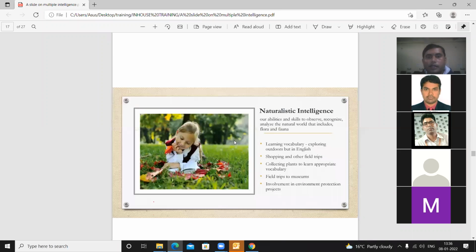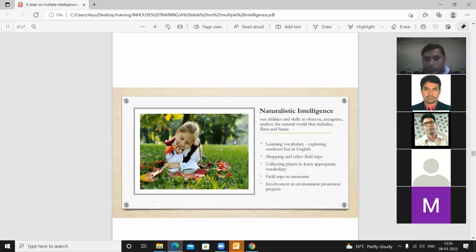The next one is naturalistic intelligence. Our abilities and skills to observe, recognize, analyze the natural world that includes flora and fauna. Suppose one girl is lying on the floor and trying to understand the environment, the scenarios, the flora and fauna here. He or she is very interested in nature.